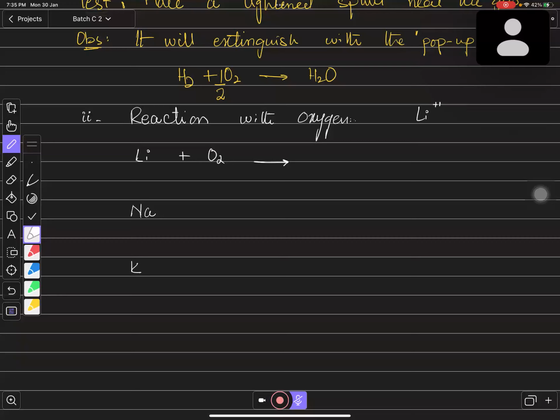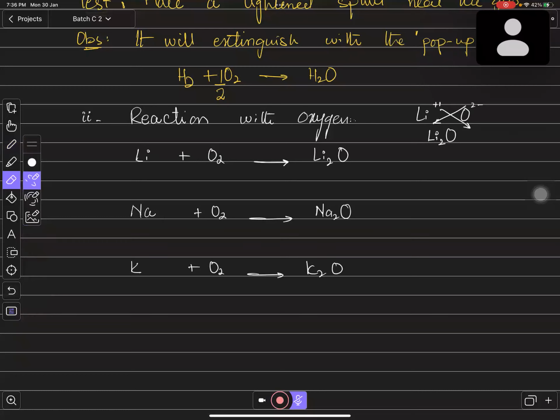or even 1+ you can write, right? And the oxygen is from group number 6, so it has 2- charge. So whenever they combine together, they will form a compound like this: Li2O, lithium oxide, right, bacho? Right, sir. जी सर। Yes. It would be lithium oxide, and if you react it with sodium, so it will form what? Sodium oxide, Na2O. If you react it with potassium, so it will form what? Potassium oxide, K2O. And if you want to explain this statement, so you can see this: each potassium loses 1